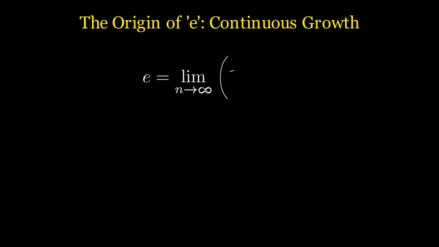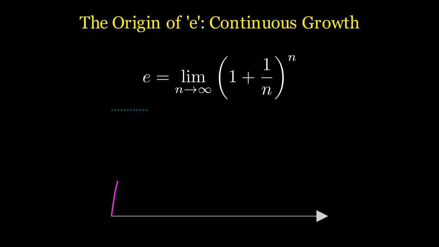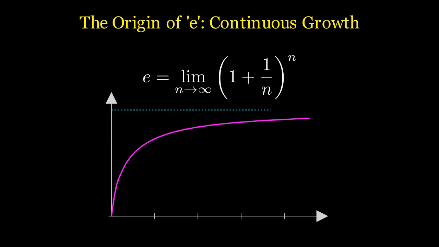Discovered by Jacob Bernoulli in 1683 and later popularized by Leonhard Euler, e is fundamentally about continuous growth. Imagine you have a bank account that pays 100% interest. If compounded annually, your money doubles. If compounded monthly, you get a bit more. But what if the interest is compounded continuously, every single millisecond? The growth doesn't go to infinity, it converges to a strict limit, roughly 2.71828 times your original amount.